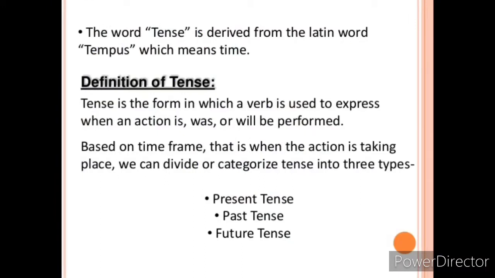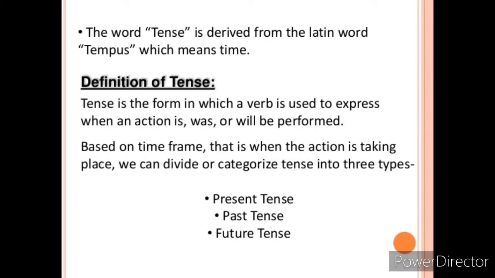As I already told you, children, the word tense is derived from the Latin word tempus, which means time. So tense is a form of verb which is used to express when an action takes place, that is, when an action is, was or will be performed based on the time frame.